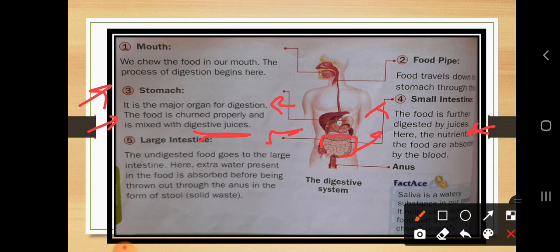And what happens later on? This will pass to all over our body. It means the energy will pass to all over the body. How is it possible? So the food, or you can say the energy, will pass through the blood. So how is it possible? Due to the small intestine.